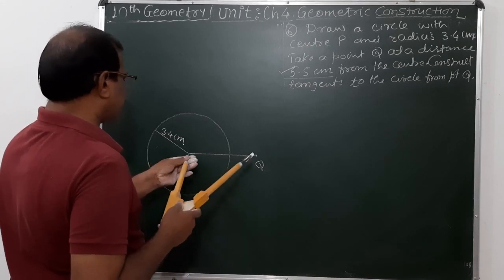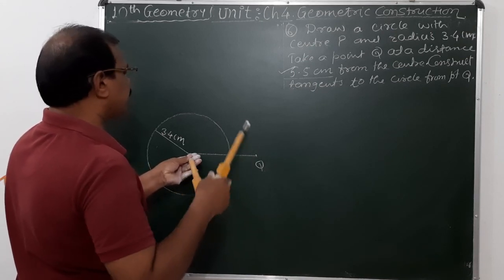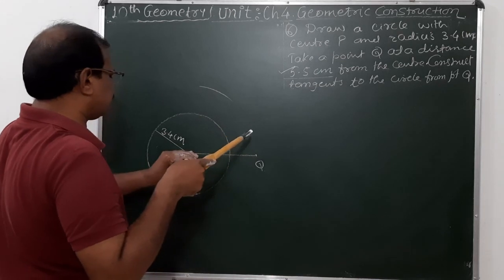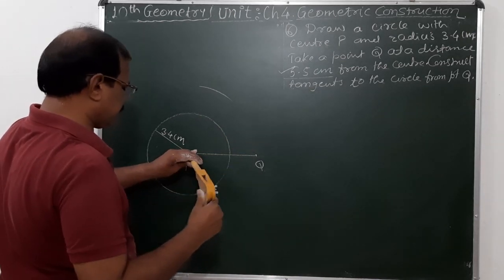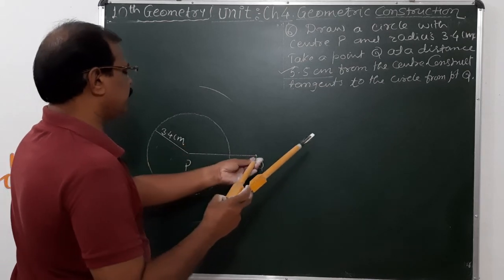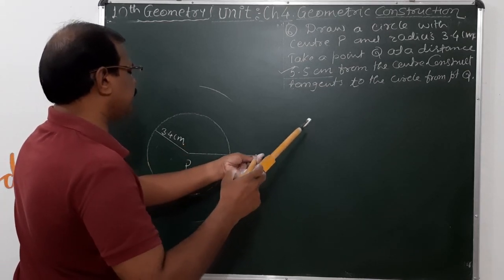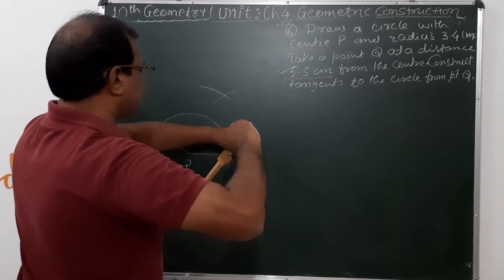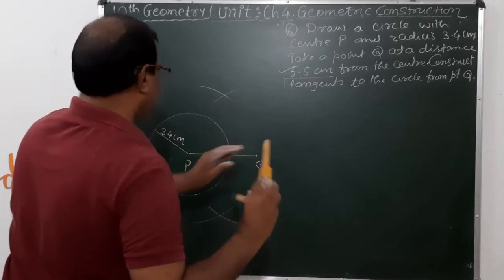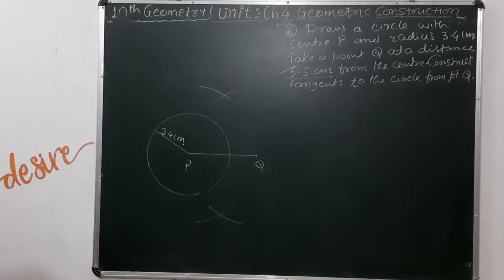The perpendicular bisector must lie inside the circle, because the distance of the exterior point and the center is less than twice the radius.